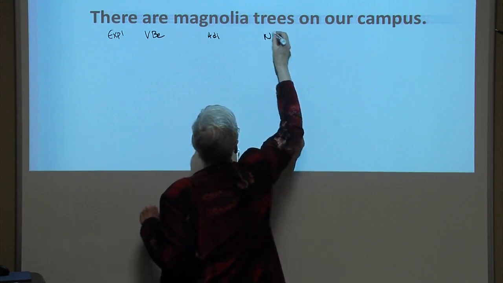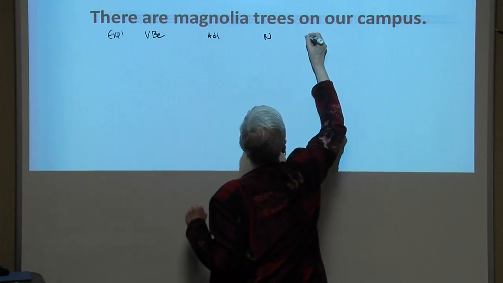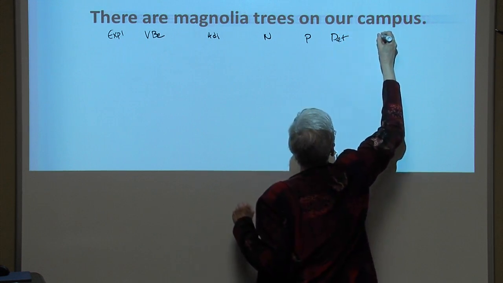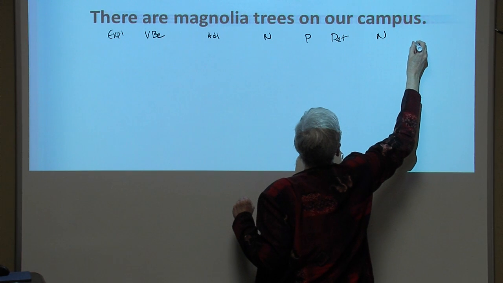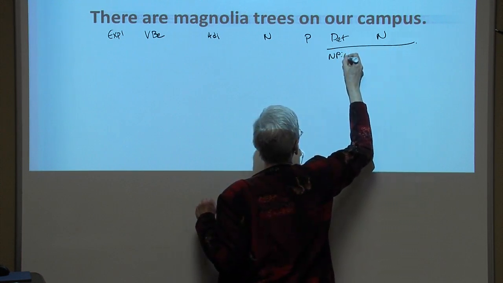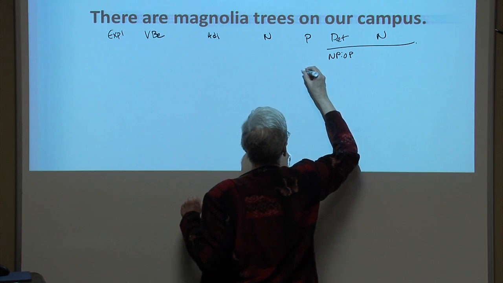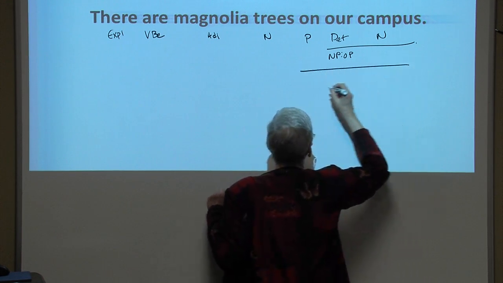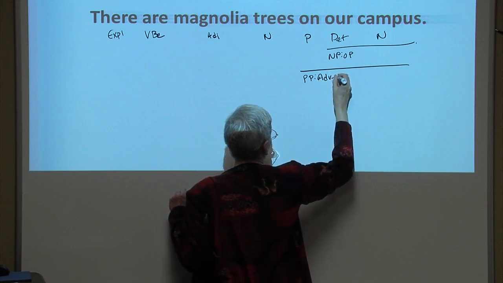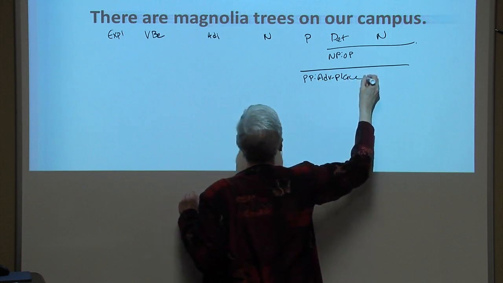Trees, noun. On, preposition. Our, determiner. Campus, noun. Moving from right to left, our campus is a noun phrase functioning as the object of the preposition on, which heads a prepositional phrase functioning as an adverb of place.